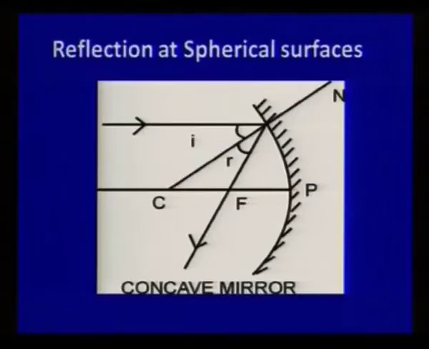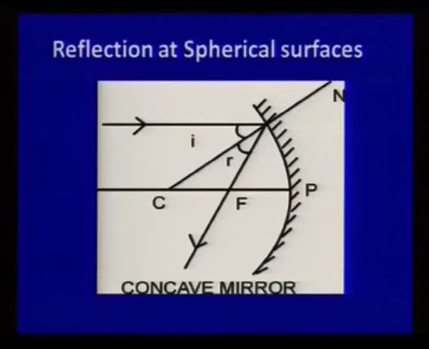The light which is coming parallel to the principal axis has to pass through the principal axis at a point which is F. F is the focal point. So the line which is passing through C and any part of the mirror is known as the normal. So here you can see the two angles I and R are equal, and also you can prove that CF is equal to FP.